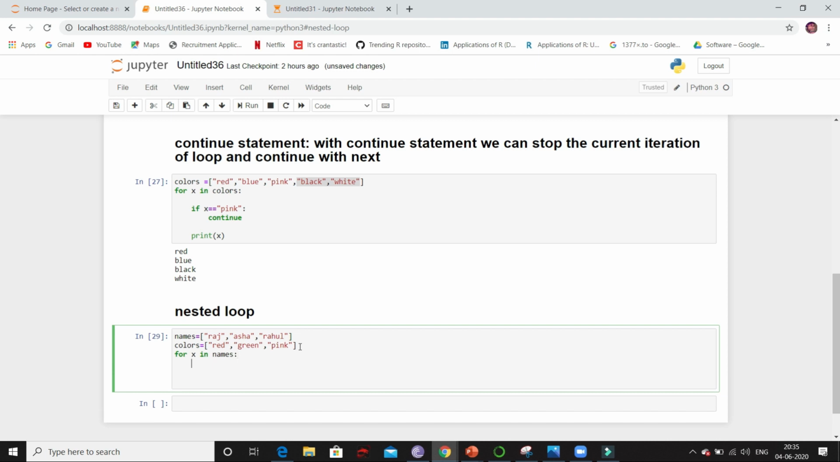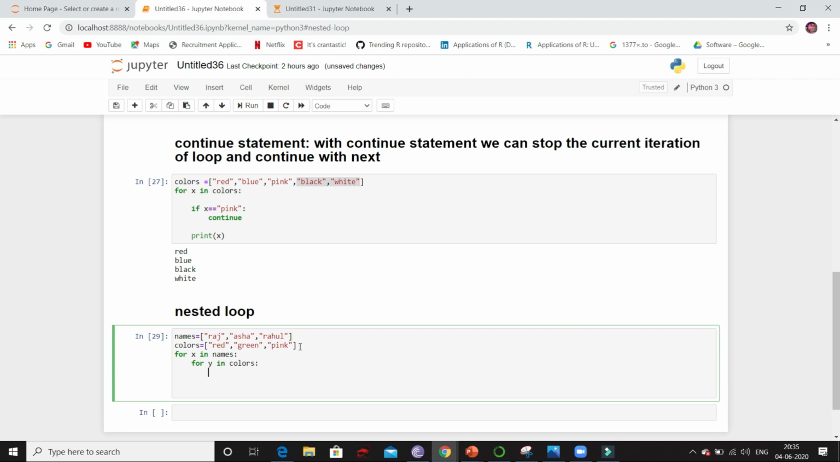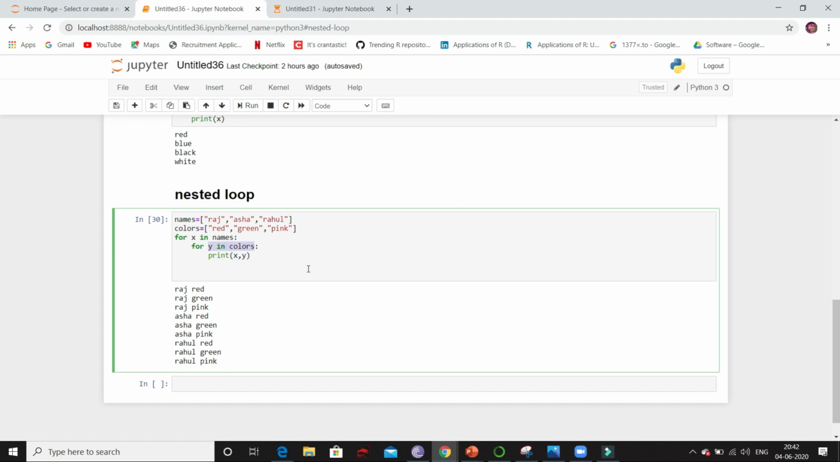And then inside this, I will use one more for loop for second list, that is colors. So for y in colors. Now I will print x comma y. Now if I run, this is the output we get. So inner loop is executed one time for each iteration of outer loop. You can see we got Raj red, Raj green, Raj pink, then Asha red, Asha green, Asha pink. So this is how nested loop works.